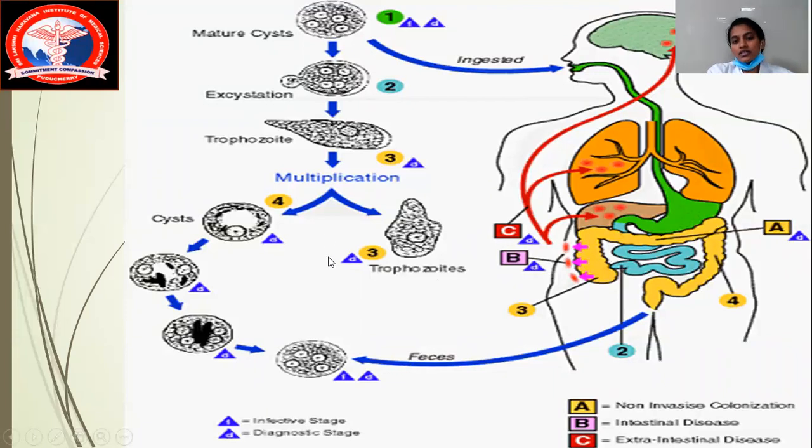So the third point, the trophozoite, which is going to be inside the crypts of the cecum, is called colonization. Okay, it's getting colonized inside the body. But the cyst which you're going to release in the feces is going to be again a carrier for other people. It could be a contamination for some other people's food or water.